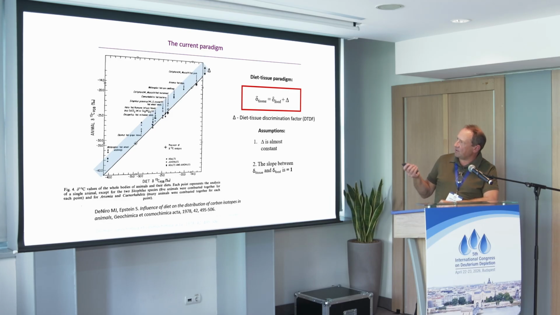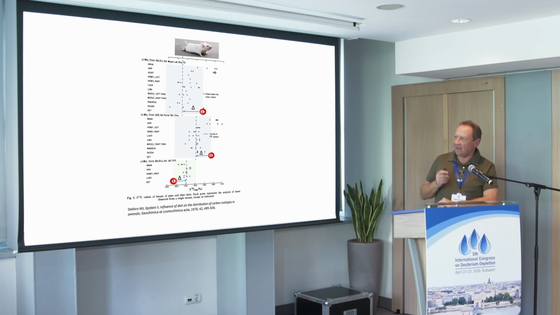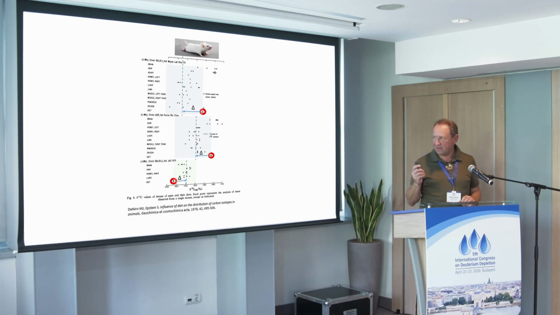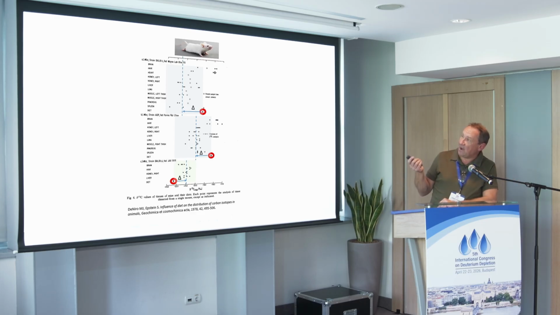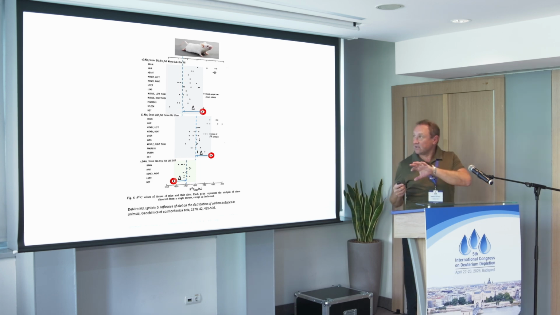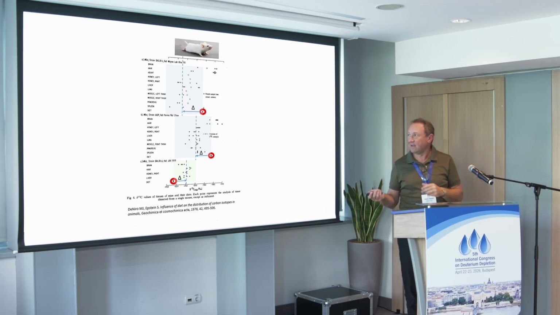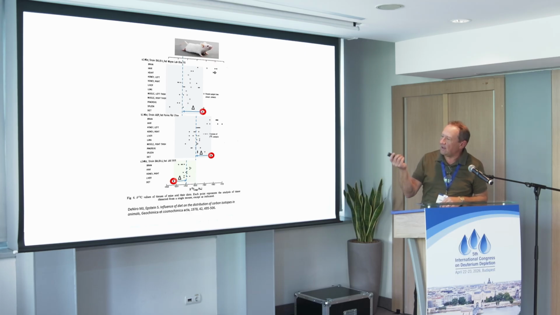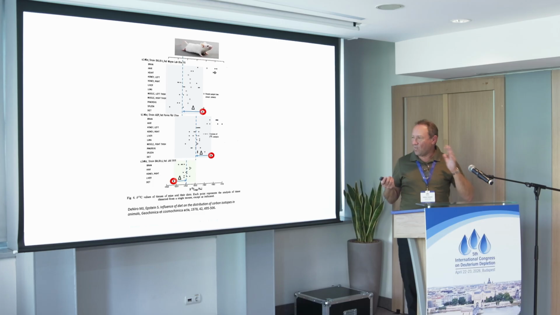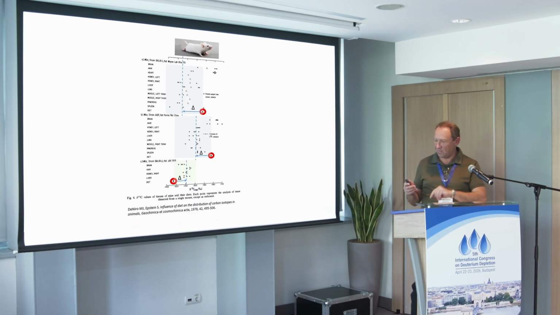But if this is true, look at this equation. The slope of the linear regression between delta tissue and delta food should be exactly 1. And the contradiction to that paradigm already exists in their own paper. They show this data set for mice, and you see there are 3 diets, and for 2 diets, the tissue shifted to the left in terms of carbon-13 composition, and in 1 diet to the right. Right? So depending upon whether or not the diet had more or less C13 than -20 per mil. Remember this number, it will come back later.